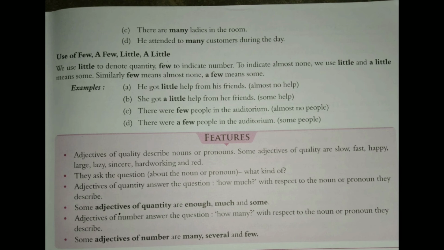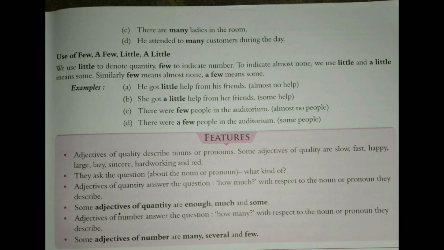We'll talk about each of them. Little means a quantity of something which is almost none, zero. If something is zero in quantity or nearby, then we'll say little. If the amount is not none but some, then we'll use a little.